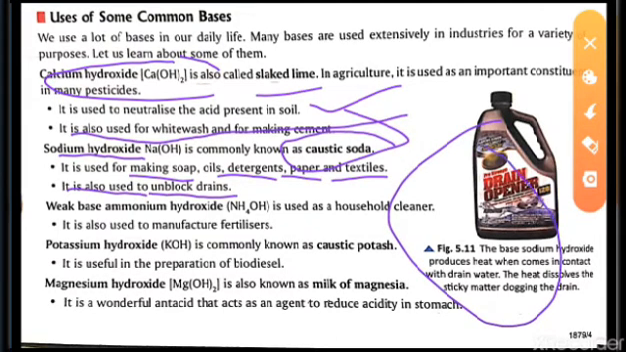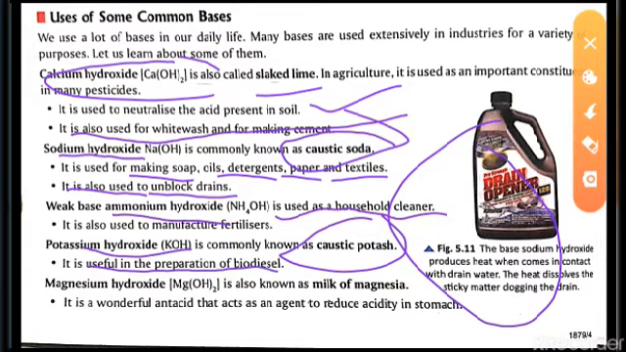So this is the sodium hydroxide. Now some weak base, just like aluminum hydroxide is given. It is used as a household cleaner. So what type of household cleaner? It is not written, but it is used, and it is weak too. We are having the other one, that is potassium hydroxide. It is known as caustic potash. It is useful in preparation of biodiesel.